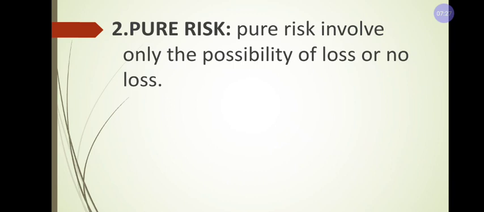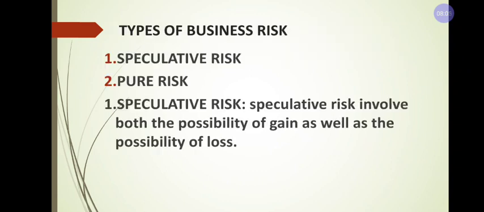Even the best example is the Parle-G company. Whenever the company has not given proper wages or salary to the employees, the employees make a strike. Understood? With the strike, the company can get a loss. If they are paying proper wages or salary, the employees may not strike. This will result in no loss. That means you have observed that pure risk involves both the possibility of loss and no loss. You can expect this for 1 mark in the examination.